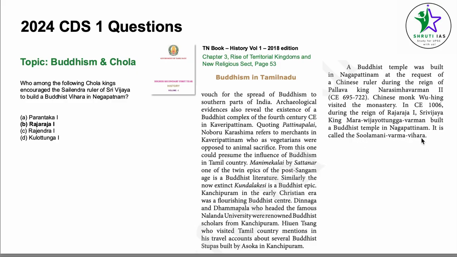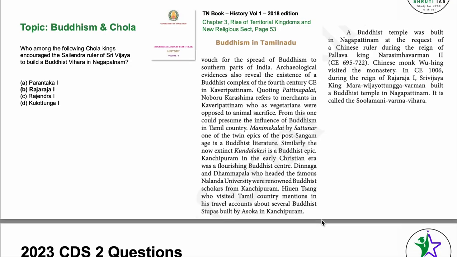Now, why I've attached this entire paragraph here is because we should be reading this, because this has been asked for a Chola king. We should also read this. A Buddhist temple was also built in Negapattinam at the request of a Chinese ruler during the reign of the Pallava king Narasimhavarman II, in CE 695 to 722, and the Chinese monk Wu Hing visited this monastery. This becomes an important point, very related to the question asked here. The rest is a paragraph you can read if you want to. I don't think it's that relevant, but I've still attached it here, about Buddhism in Tamil Nadu.